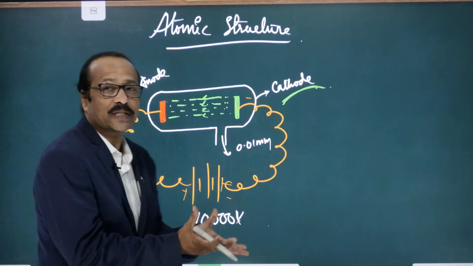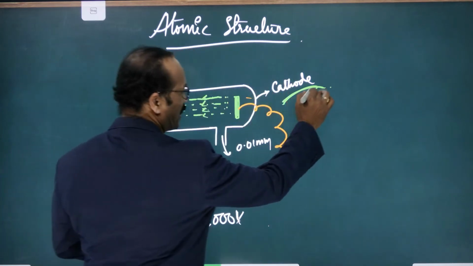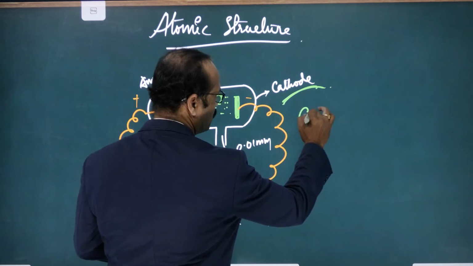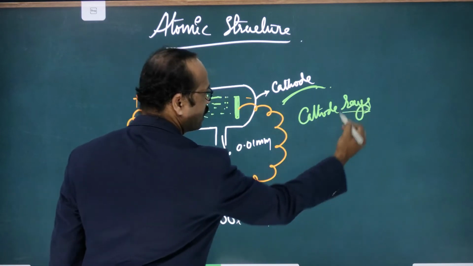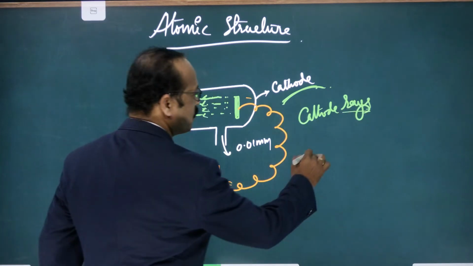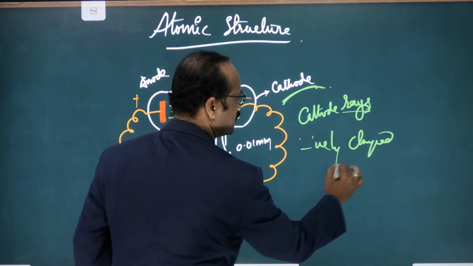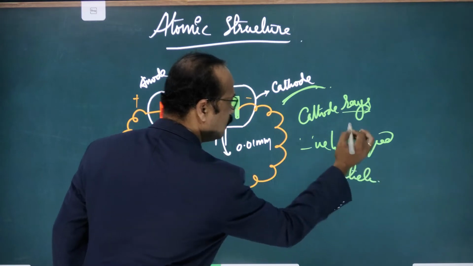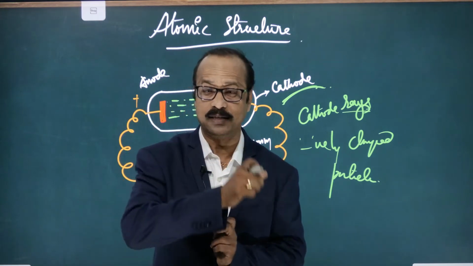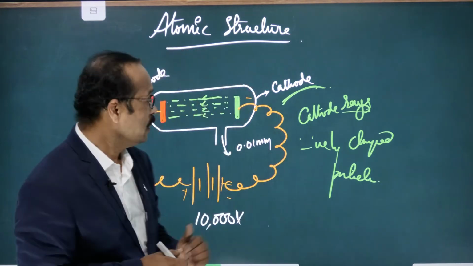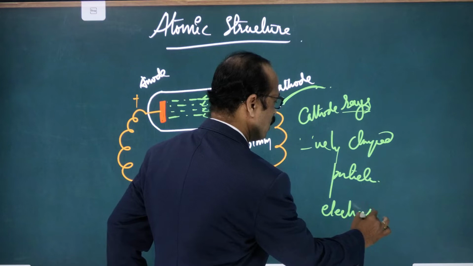From where are these cathode rays released? Actually, first they thought that these were rays, and they were named cathode rays. Later it was observed that these were not rays, but negatively charged particles. What are they? Negatively charged particles, which have a negative charge. These are not rays, these are particles. Later these particles were named electrons.